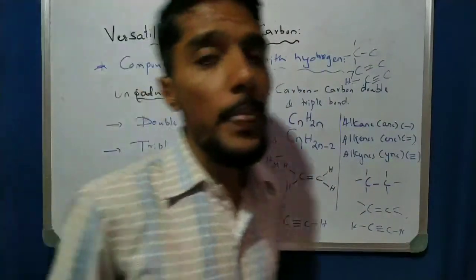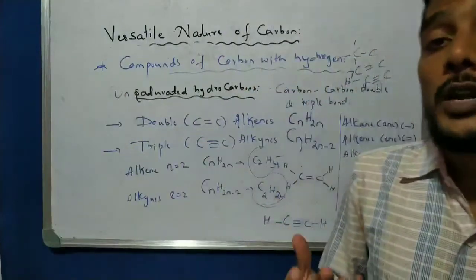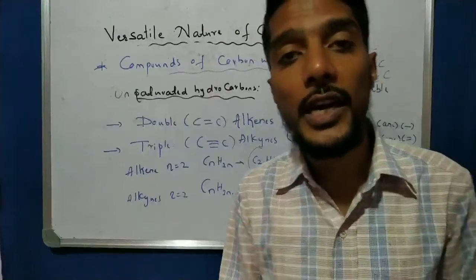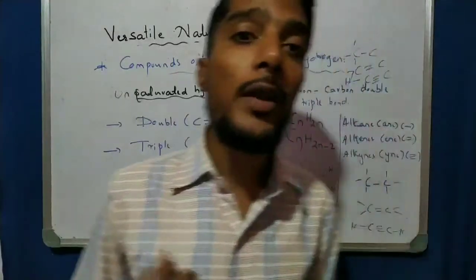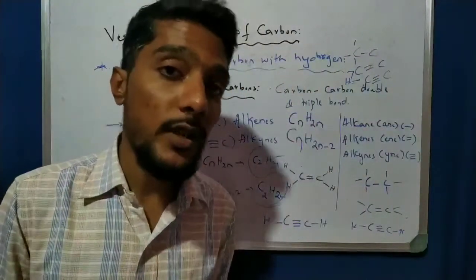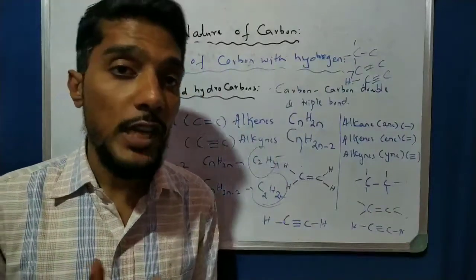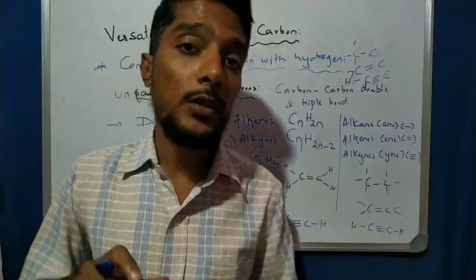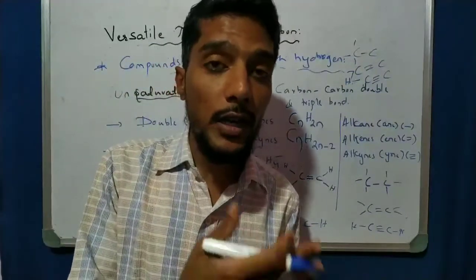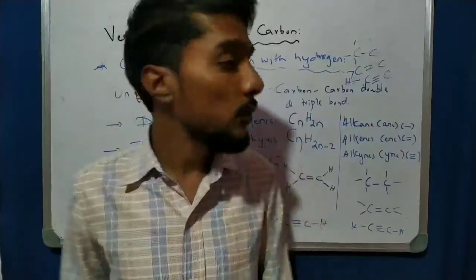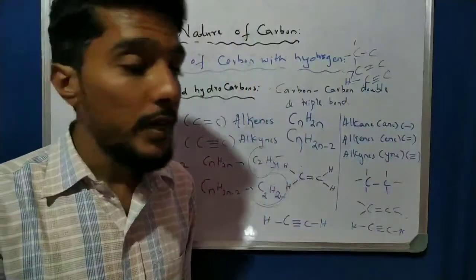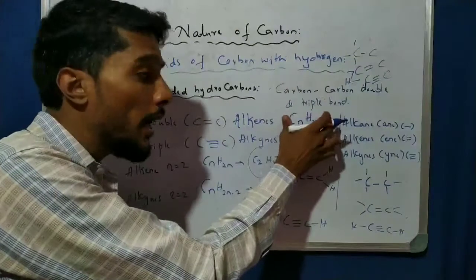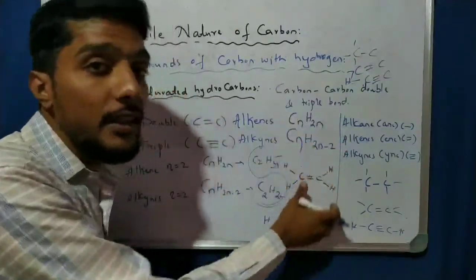So in this video we learned two very important terms: one is the versatile nature of carbon, that is catenation and tetravalency, and the other very important point is hydrocarbons. One is saturated and one is unsaturated. Saturated gives alkanes with single bond, and unsaturated has two parts: alkene with double bond, and alkynes, YNE, with triple bond. Also we took the general formula, and we learned how, using the molecular formula, we write the structural formula.